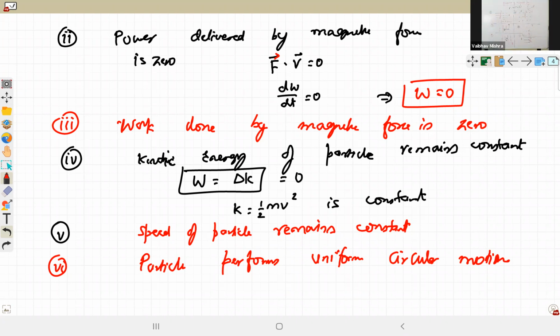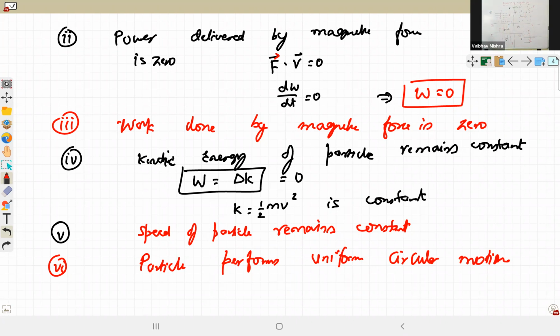In the second one, if you apply V cross B, V is upward, B is inward, V cross B, thumb is pointing towards left. If you use Fleming's left hand, which we should prefer, start with the magnetic field, magnetic field inward. Turn your middle finger towards the velocity, which is going up. Thumb is pointing left side, so the force is towards left. Magnetic force is towards left.